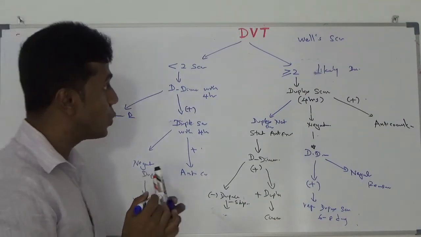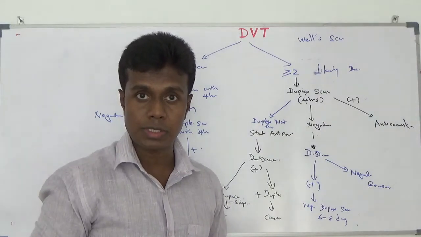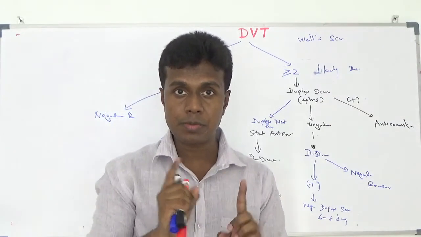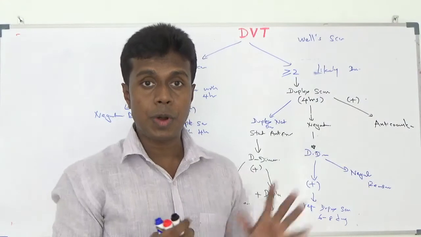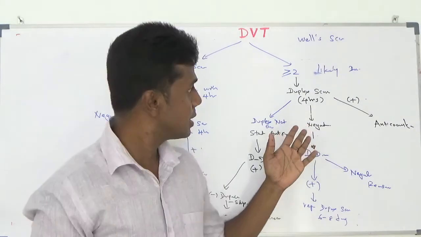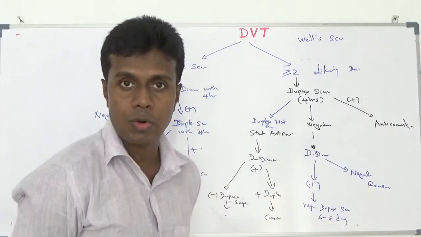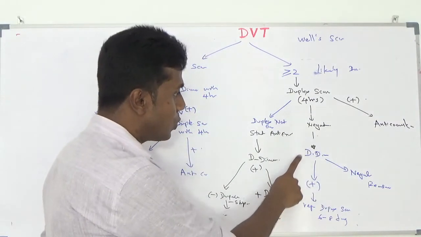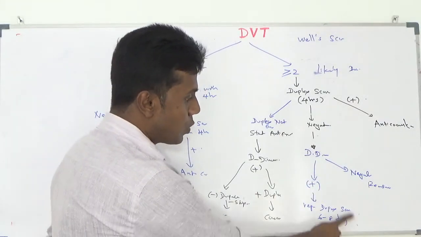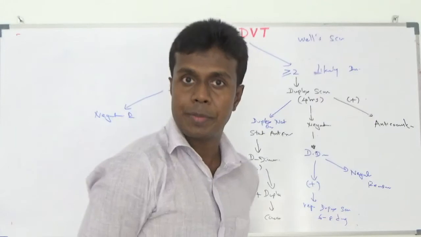This is how you are going to manage a patient with or suspecting deep vein thrombosis. First of all, you should assess pre-test probability using the modified Wells score. If the patient has two or more risk factors or marks, you have to do a duplex scan within 4 hours. If duplex is positive, you anticoagulate. If duplex is negative, you do D-dimer. If D-dimer is positive, repeat the scan in 6 to 8 days time. If D-dimer and duplex are both negative, reassure your patient.